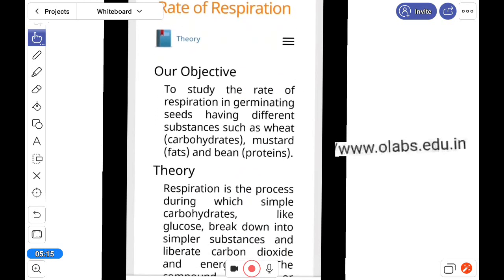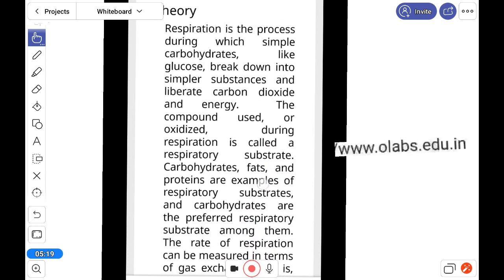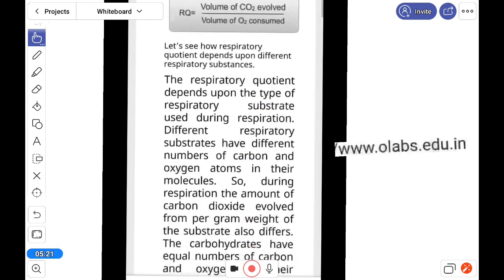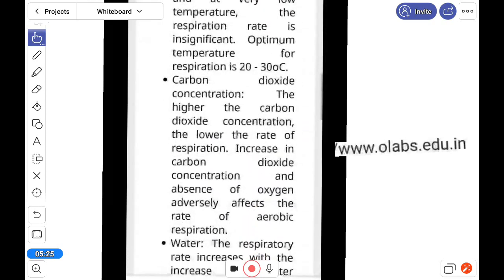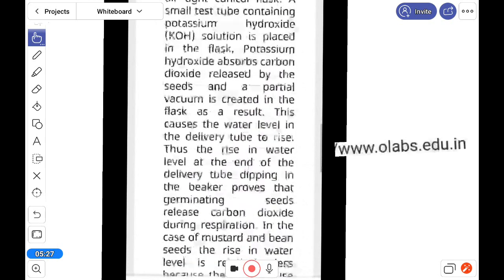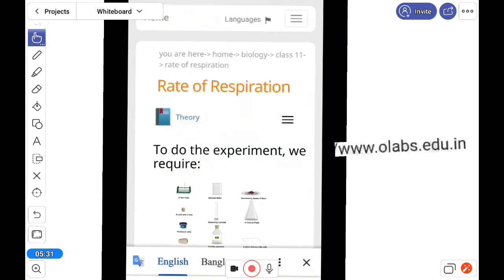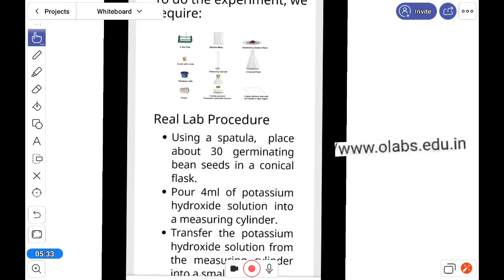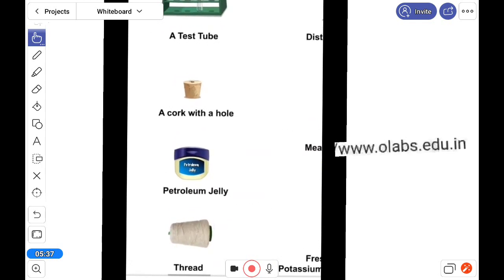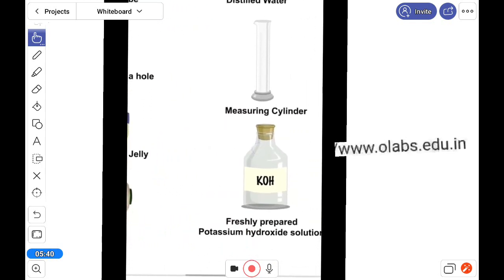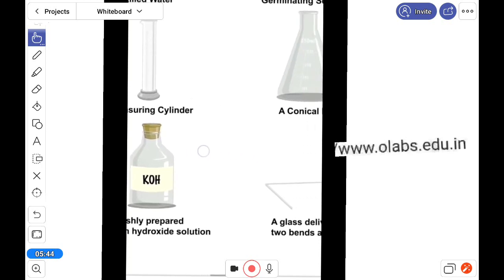It means that, suppose I take one example, if we click, first is the theory part, where so many things are there from which you can write in your practical notebook. Next come the requirements and all the other procedures. Look at the requirements here, for example of any practical, I am showing.